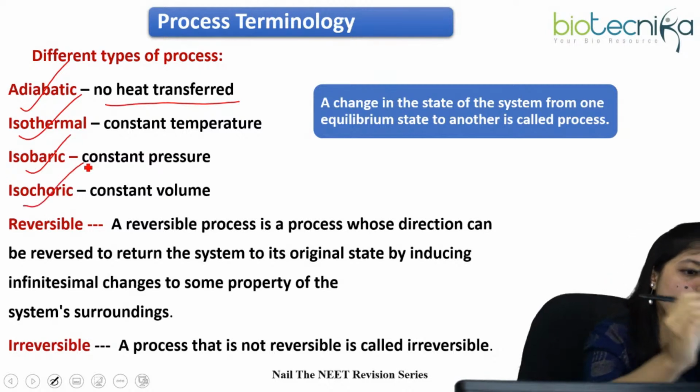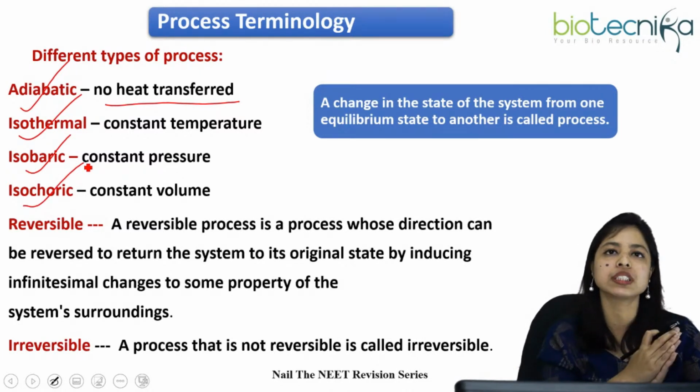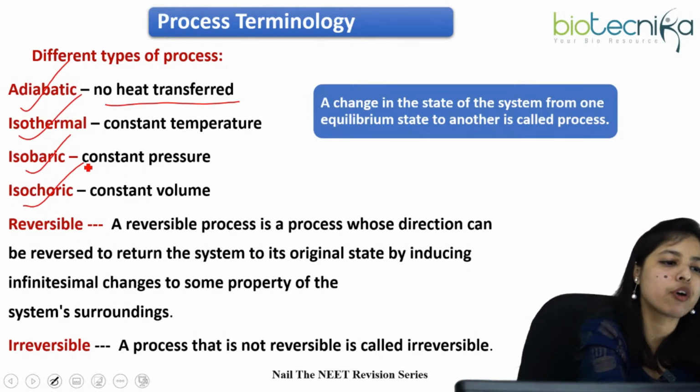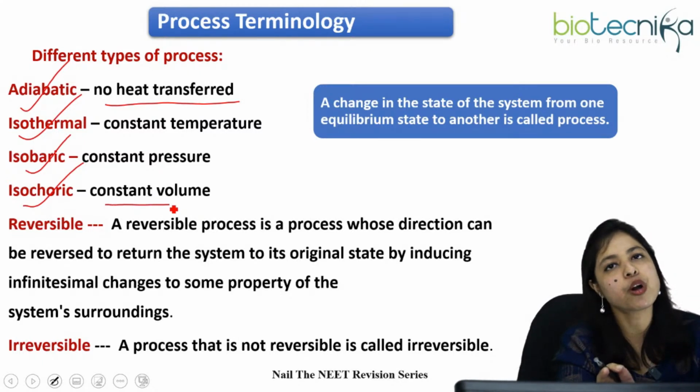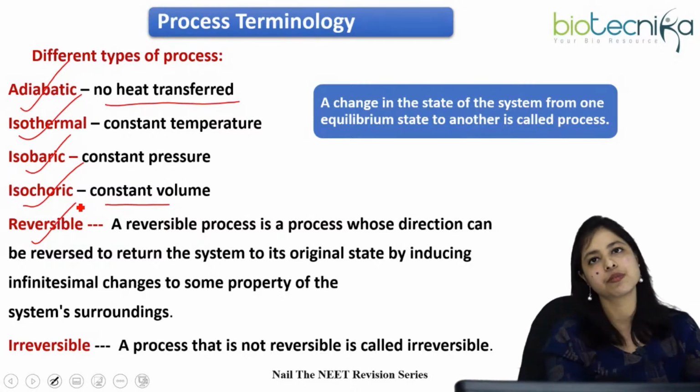Another one is isochoric. What is isochoric process? When the volume is constant throughout the process. So constant volume. Some other processes are there. Number 1 is reversible process. What is reversible process?